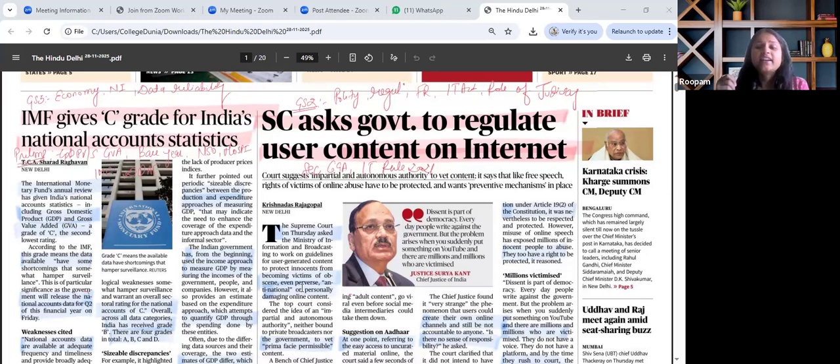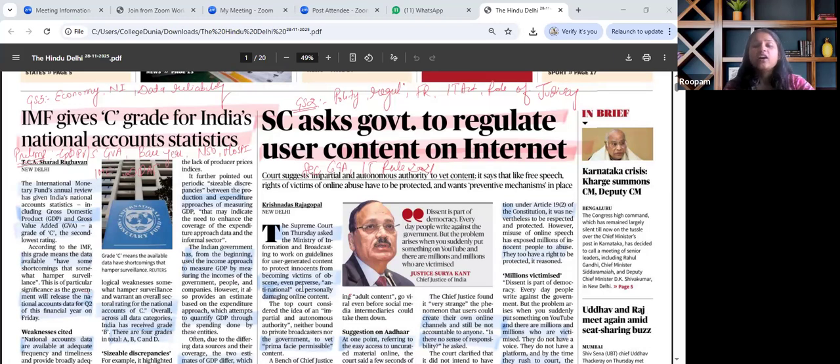IMF has tried to emphasize issues based on outdated base year data, as we are still following 2011-2012 data, and also the wholesale price indexes rather than producer price indexes for measuring deflators, and discrepancies between production and expenditure approach of measuring GDP. That often indicates possible undercoverage of informal sector and weaker expenditure side data.